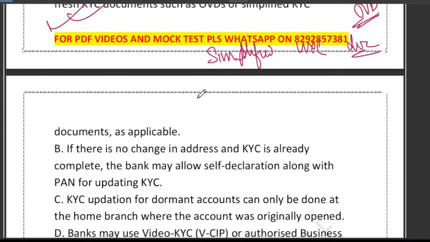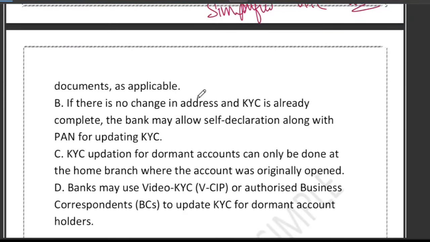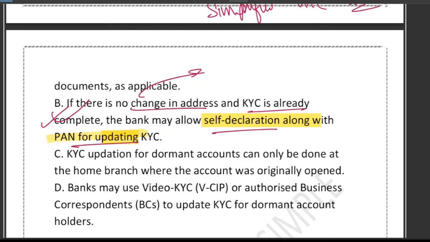This is fully allowed. Option B says self-declaration plus PAN. If there is no change in the address and KYC is already complete, the bank may allow self-declaration along with PAN for updating KYC. Yes, this is the correct statement. Why? Because RBI allows an easy process if the customer's address has not changed and full KYC was done earlier. So two things are there: no change in address and full KYC already done. The bank can accept a simple self-declaration and PAN for updating KYC. No fresh document is required. That is part of the RBI KYC easing measures.